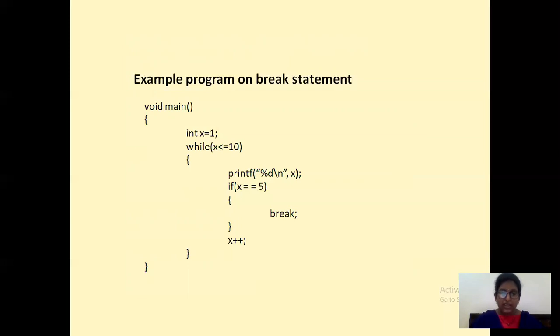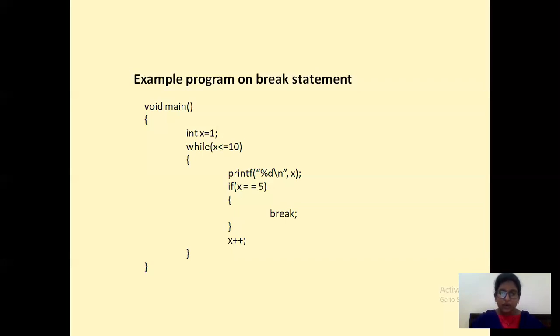Then again check the condition. 5 less than or equal to 10 is true. You print the x value and check whether 5 equals 5, and it is true, so you go inside that if condition, and inside it you have break.